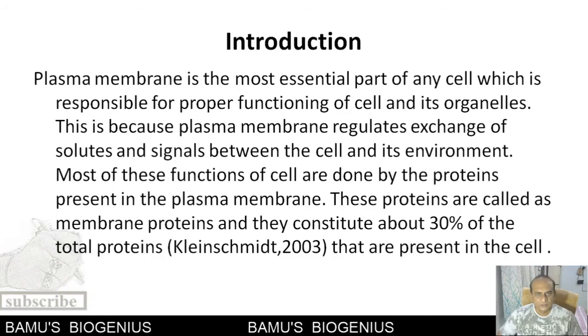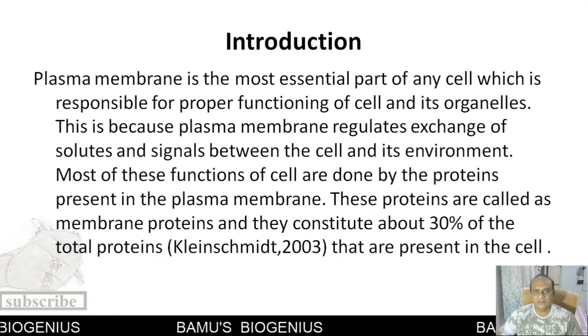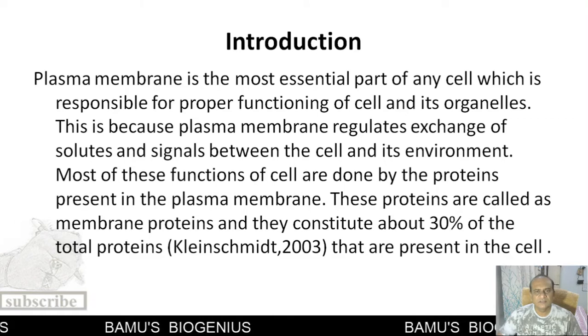Now, what is the function of this plasma membrane? Plasma membrane is meant for regulation of exchange of material in between the cellular environment and the external environment.